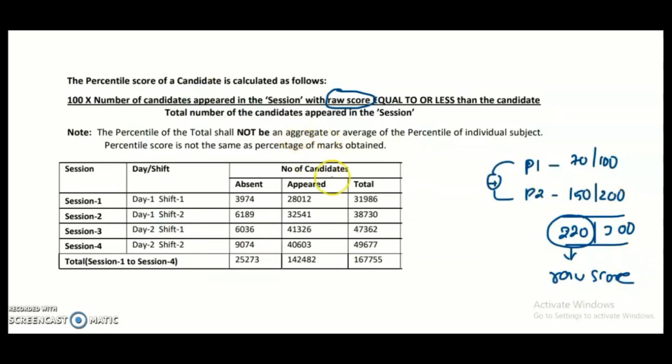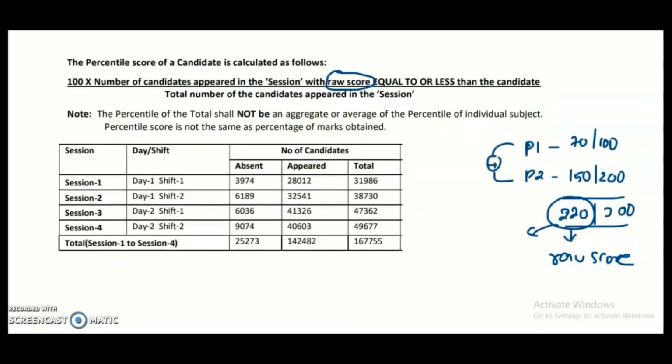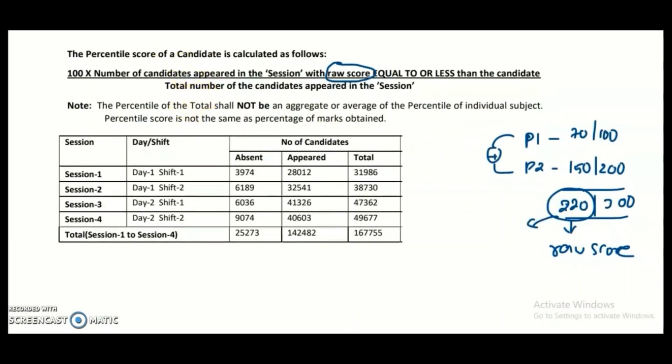So now, how do we find the percentile for this raw score of 220? We will take this formula. The first term is 100 times the number of candidates appeared in the session with a raw score equal to or less than the candidate. That means if you got 220, and the top score is 280, then between 280 and 220 a few candidates will be there, and from 220 down to the least score a few candidates will be there.